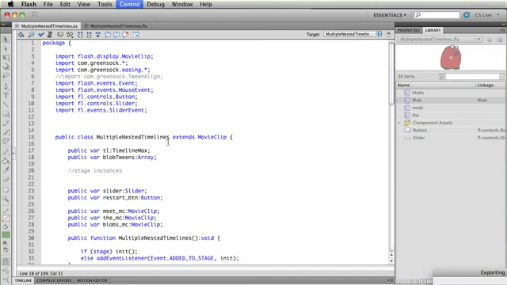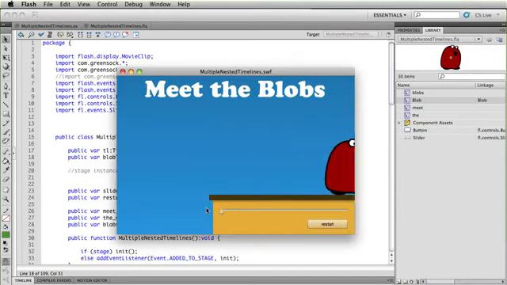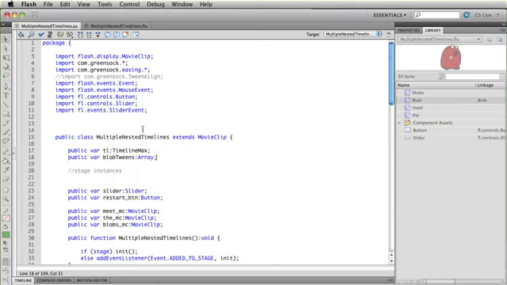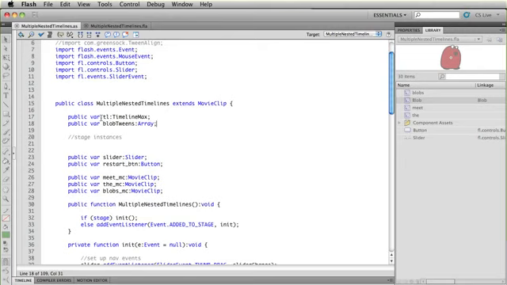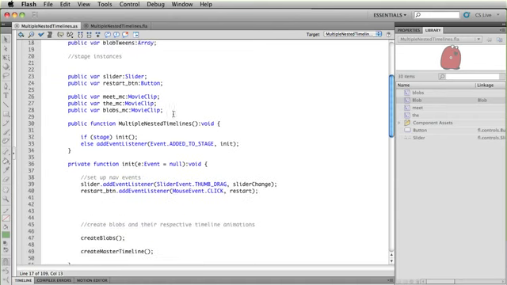The file that I'm starting with only has 1 blob animating, and you'll notice that this scrubber here does not control it. So I just have the animation for 1 blob. The text isn't even animating yet. Now what I'm doing is fairly straightforward, but I want to point out that I have my TimelineMax var called TL, and I also have my blobTweens array. And I'm going to show you how we're going to populate this array with a bunch of TimelineLites that then get appended to my TimelineMax. So just follow along here.